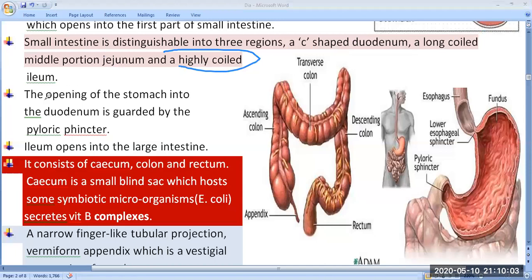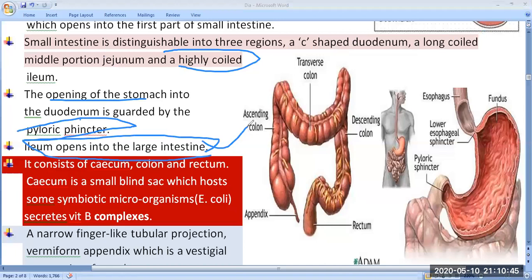Okay, so next, the opening of the stomach into the duodenum is guarded by the pyloric sphincter. I had already told this statement. The pyloric sphincter is found near the duodenum. Next, the ileum opens into the large intestine. We know very well: duodenum, jejunum, ileum. So the ileum is the last part of the small intestine. And where does the ileum open? It opens into the large intestine.